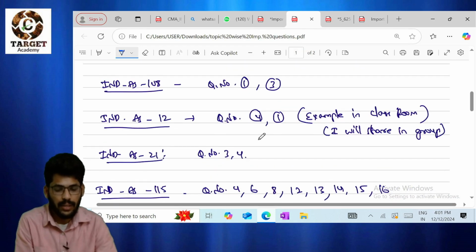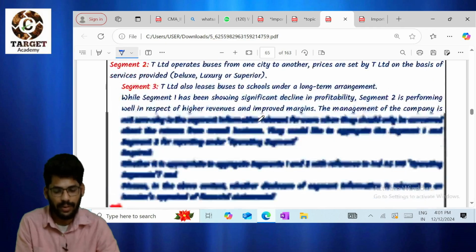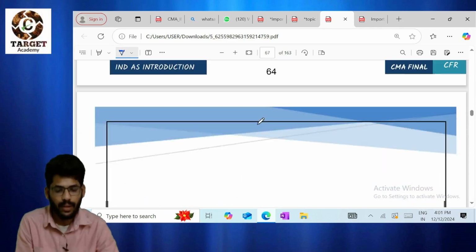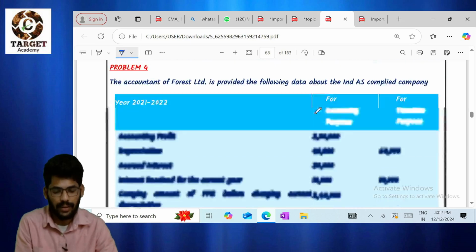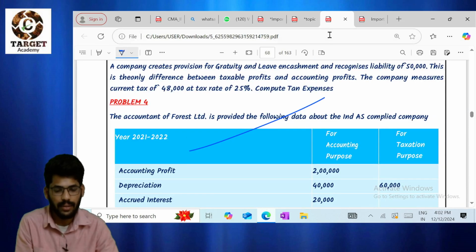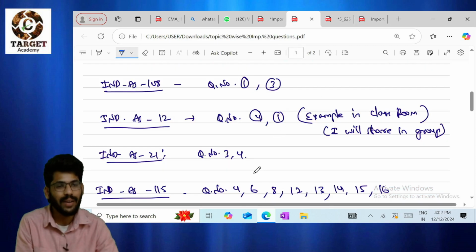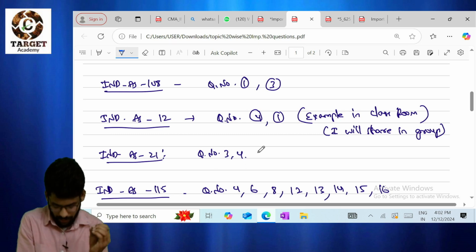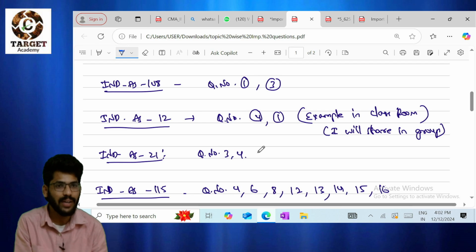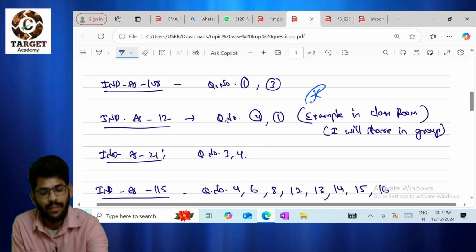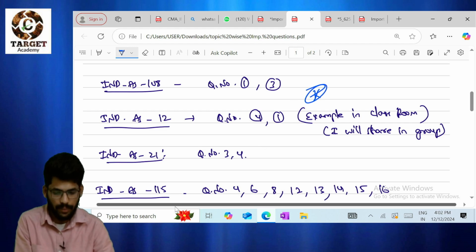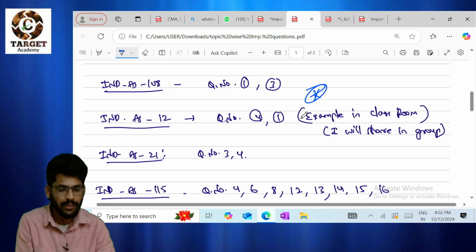Next, Index 12. I have discussed a lot of examples in our classroom. For Index 12, just go through question number 1 as well as the next question. That's it, more than enough. Please go through some examples. What is important in Index 12 is what is a deferred tax asset and what is a deferred tax liability. This topic is also very important for MCQ purposes. Now please go through the examples I have discussed in class.